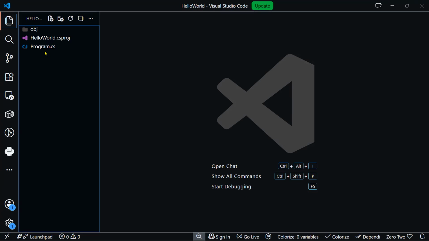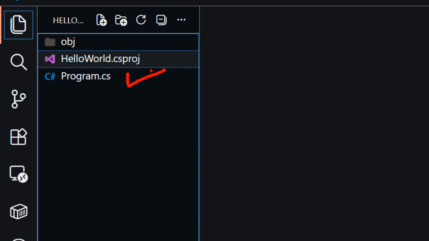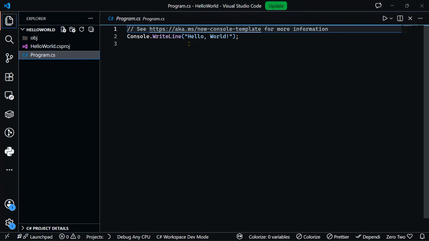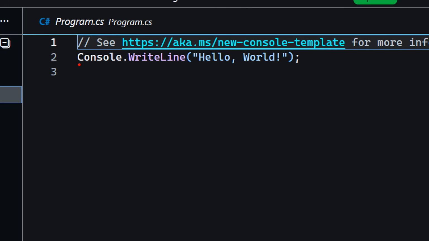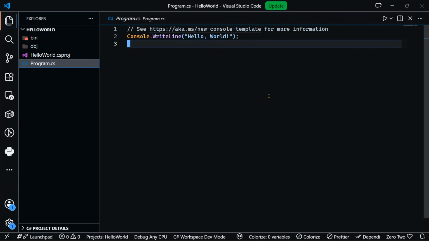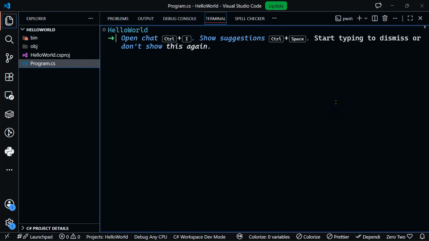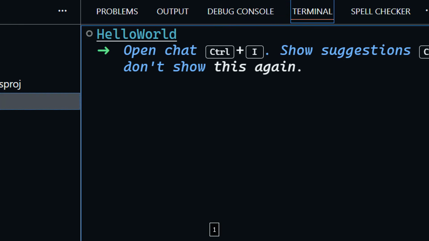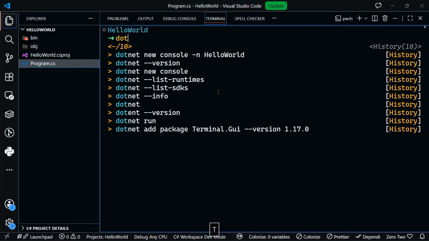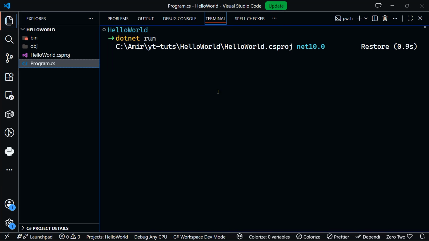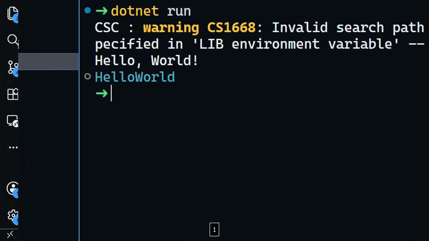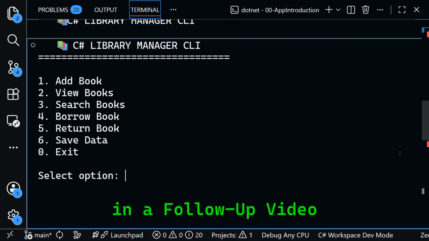All right. And you can see here that we have our Program.cs. If you click that, you have your default program, which is a simple program to print Hello World to the console. To run this application, we'll open the integrated terminal. Let me make sure that I'm in the current path, which is HelloWorld. Okay, awesome. If you do dotnet run, it's going to compile, and it's going to print for us a beautiful Hello World.